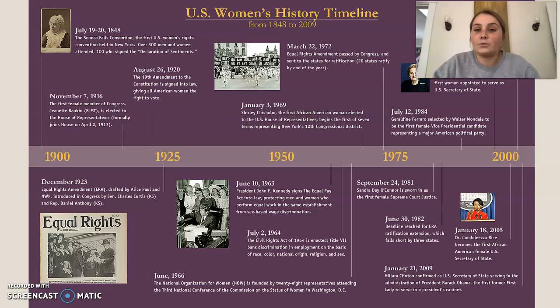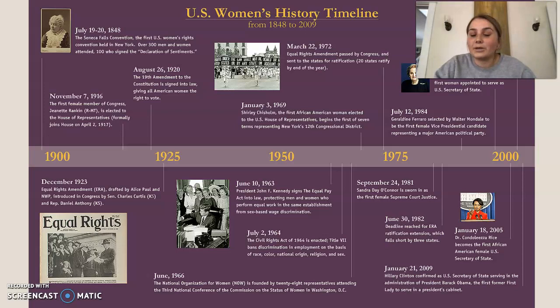So we have the Equal Rights Amendment. We have the Civil Rights Act of 1964. And President John F. Kennedy signs the Equal Pay Act into law, which protected men and women who perform equal work in the same establishment to be free from sex-based wage discrimination.